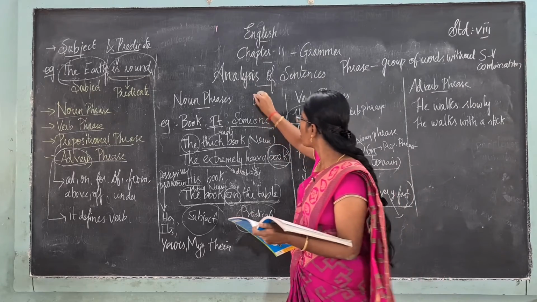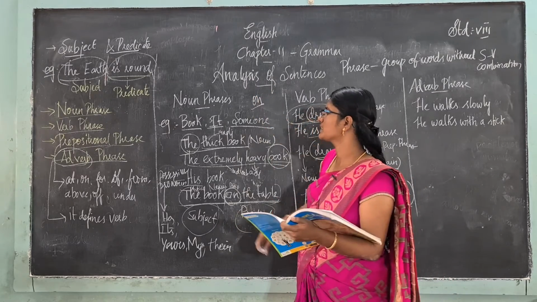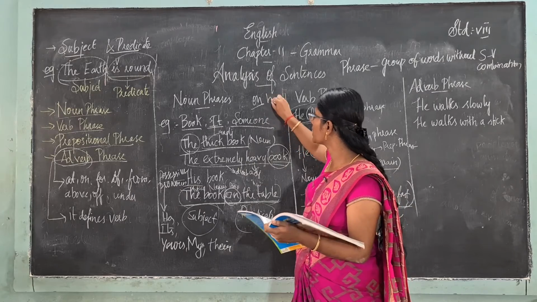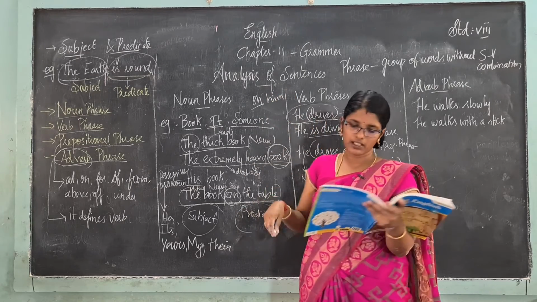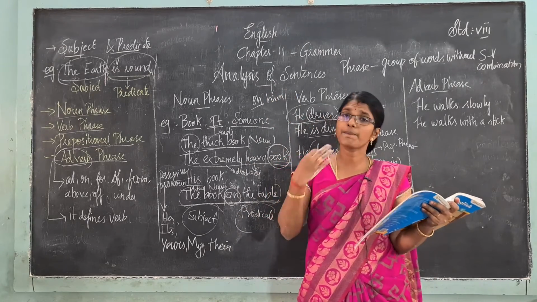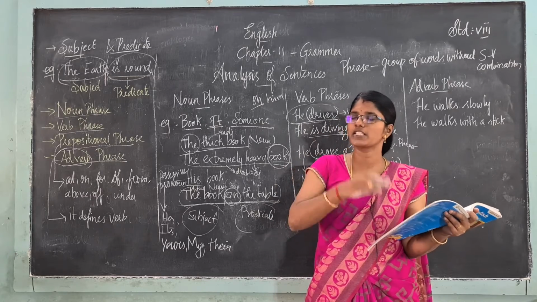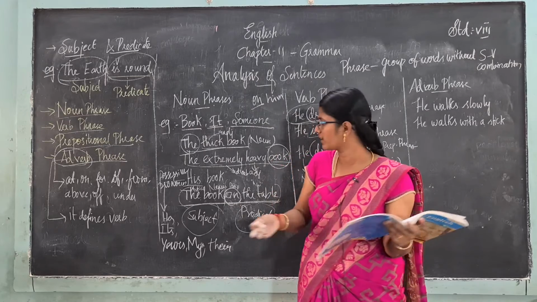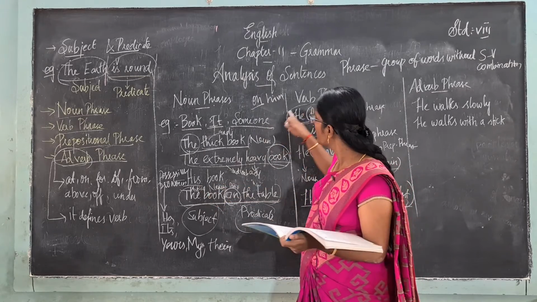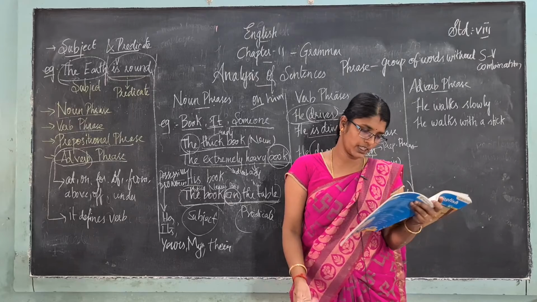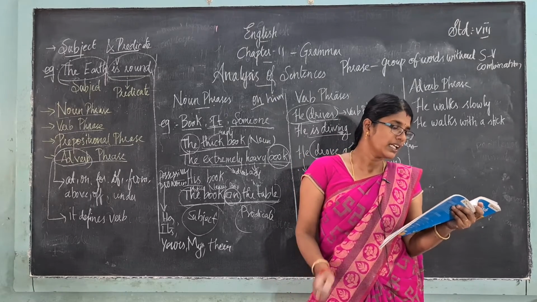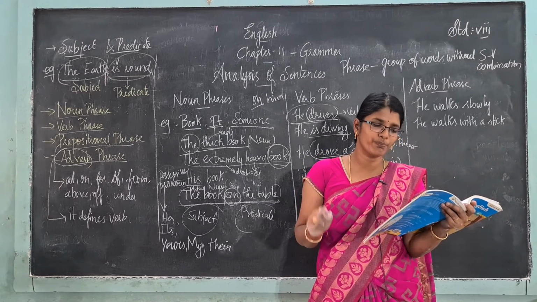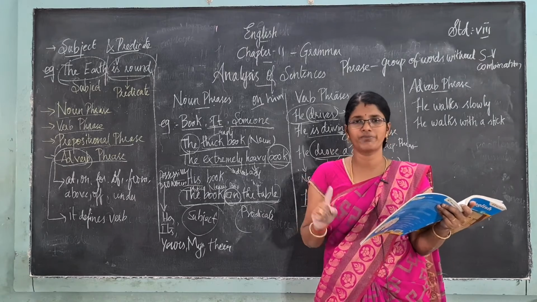In that, "on" is the preposition, and "him" is what? It is a pronoun. Either it can be a possessive pronoun or a proper pronoun. So "him" is a possessive pronoun. Okay, then coming to the next one, it can be part of both a noun phrase and a verb phrase.